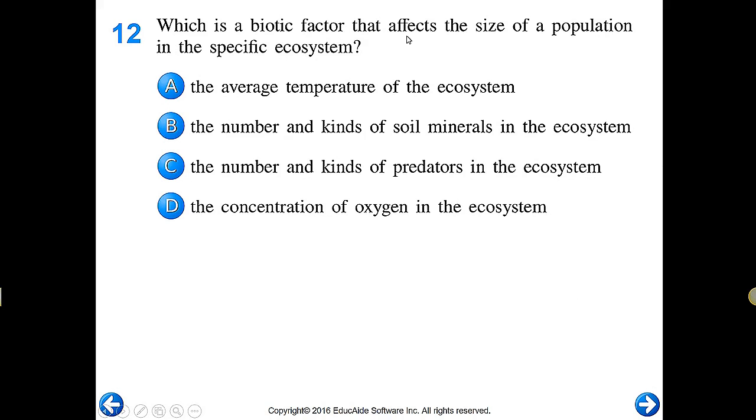Which biotic factor affects the size of a population in the specific ecosystem? Biotic factor, again, we're going to break that down. Living thing, it's going to affect the size of a population. The average temperature, that's non-living. A number and kinds of soil minerals, non-living. Number and kind of predators, well, that's living. Let's check out this one. Concentration of oxygen, non-living. So we're talking about C.